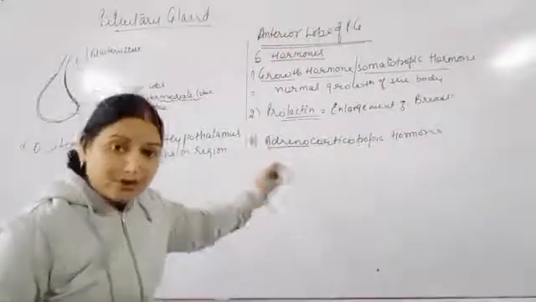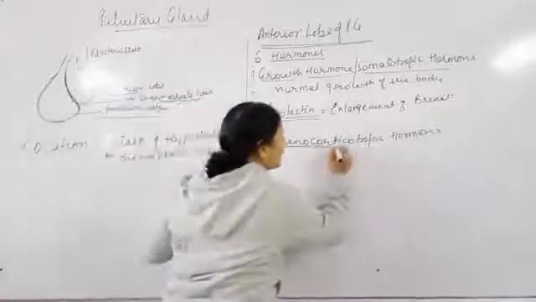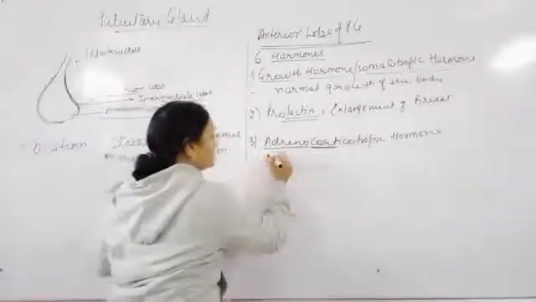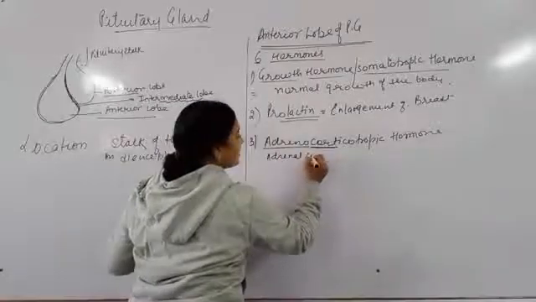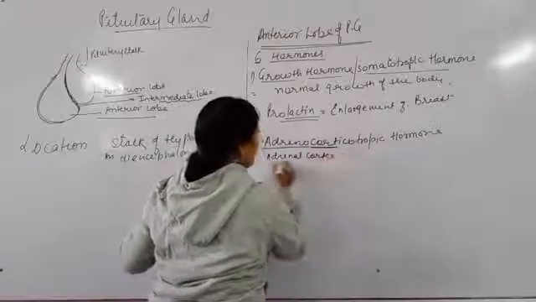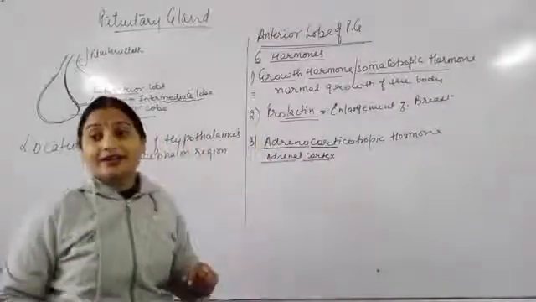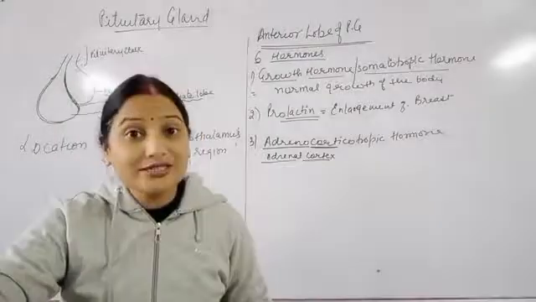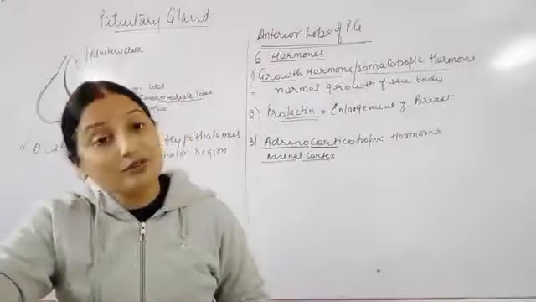And which part of the adrenal gland? The cortex part of the adrenal gland. We know very well that the adrenal cortex is responsible for glucocorticoid as well as mineralocorticoid.